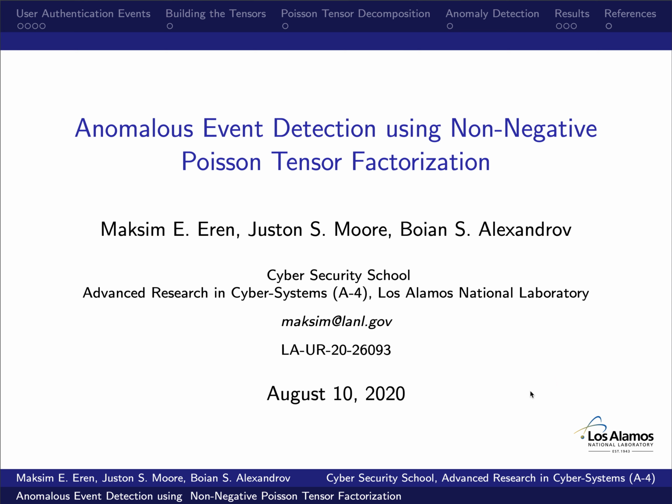Hello, my name is Maxim Aran. I'm going to talk about how we use tensors for anomaly detection. This is a project I worked on with Justin Moore and Boyan Alexandrov at Los Alamos National Laboratory this summer.